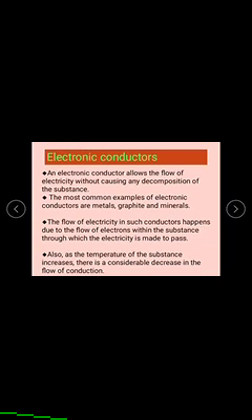It means a substance which allows the electricity due to movement of electrons, so no reaction takes place in this kind of conductors. An electronic conductor allows the flow of electricity without causing any decomposition of a substance.